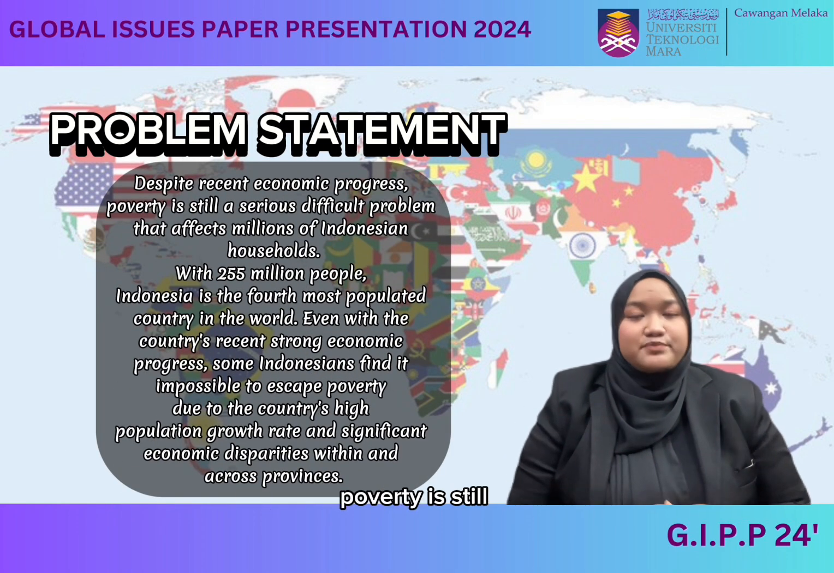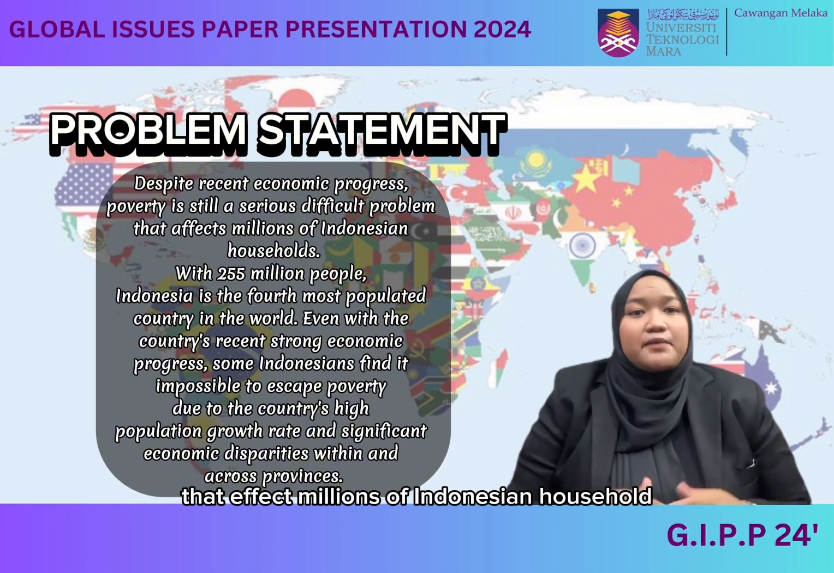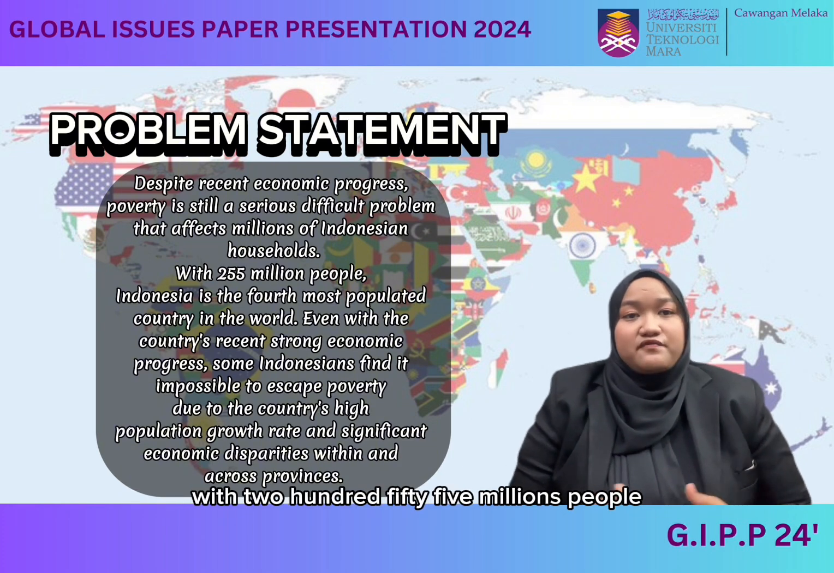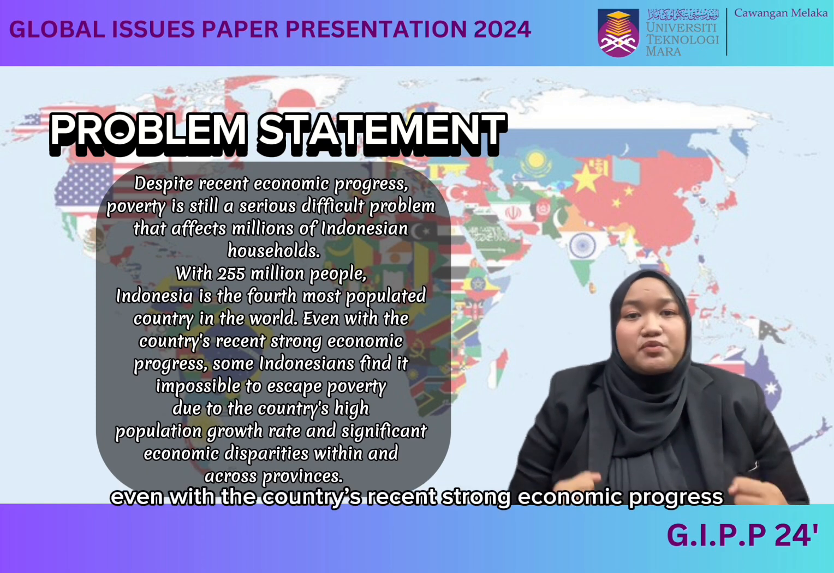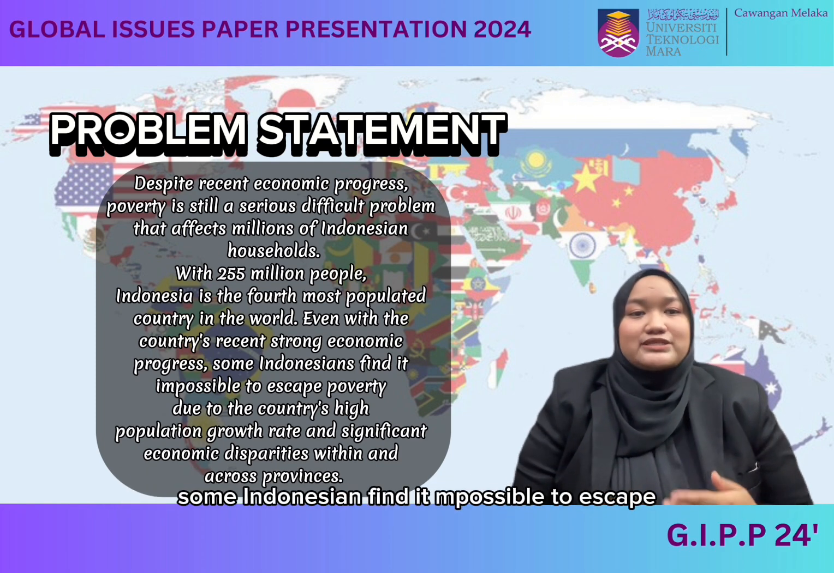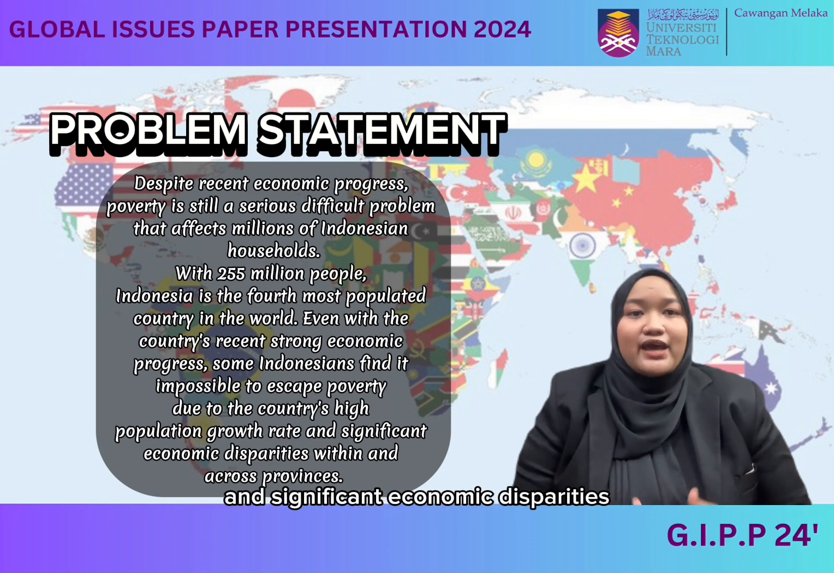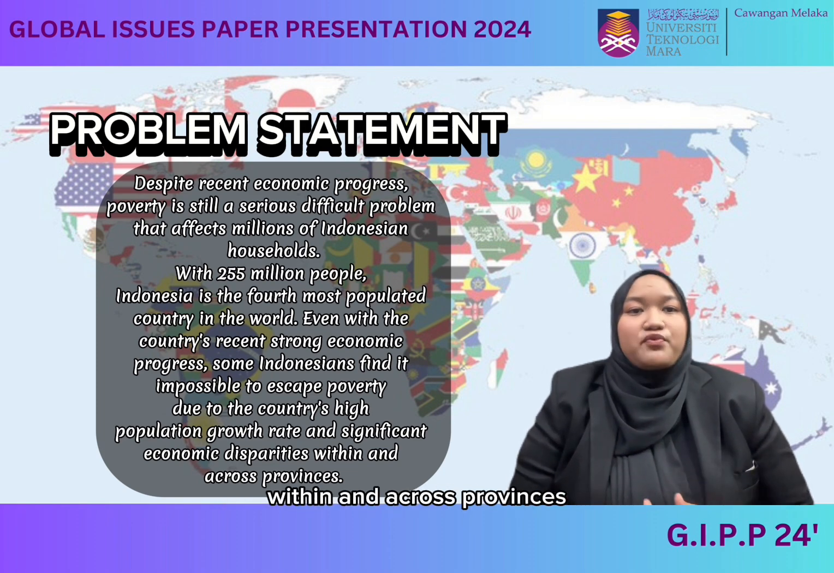Despite recent economic progress, poverty is still a serious, difficult problem that affects millions of Indonesian households. With 255 million people, Indonesia is the fourth most populated country in the world. Even with the country's strong economic progress, some Indonesians find it impossible to escape poverty due to the country's high population growth rate and significant economic disparities across provinces.